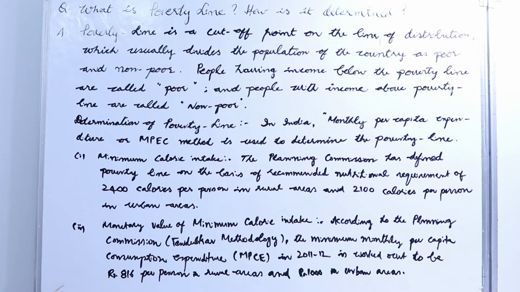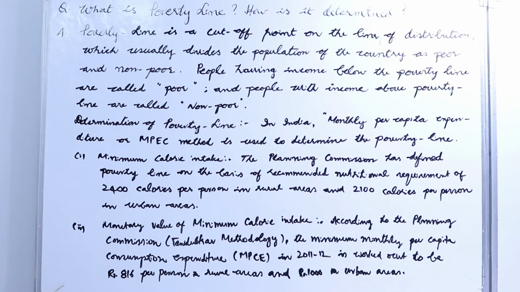Number two, monetary value of minimum calorie intake. According to the Planning Commission, this is the Tendulkar methodology, the minimum monthly per capita consumption expenditure, MPCE as we call it, in 2011-12 is worked out to be rupees 218 per person in rural areas and rupees 1,000 per person in urban areas.